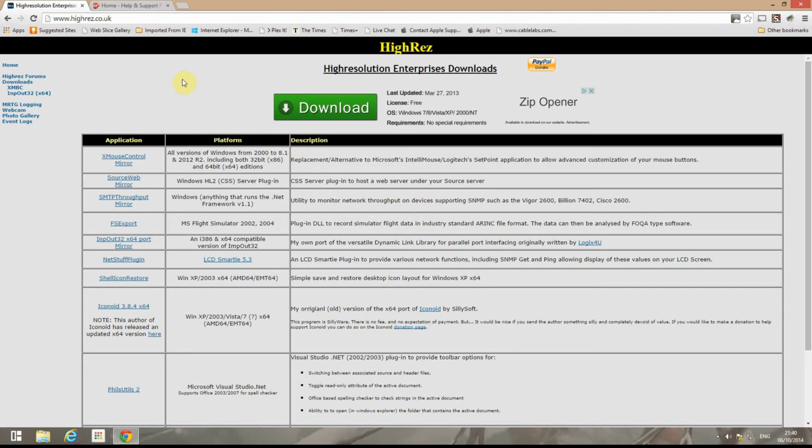Okay guys, I want to introduce you to a software program called X Mouse Button Control. This can be found on the website www.highres.co.uk.